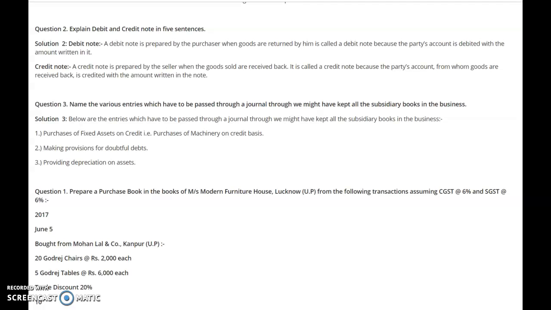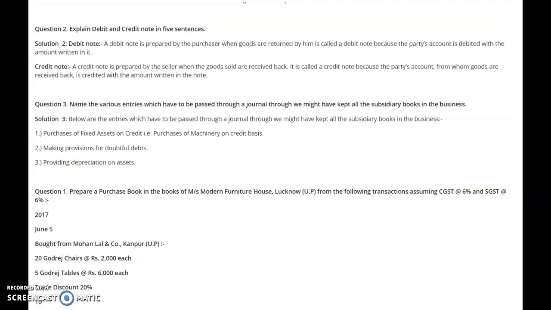Understand? Very important third point: any trade discount should be deducted and shown in the books of account. Simultaneously, if there is any GST with reference to CGST, SGST, IGST, that should also be shown in the books of account very clearly.